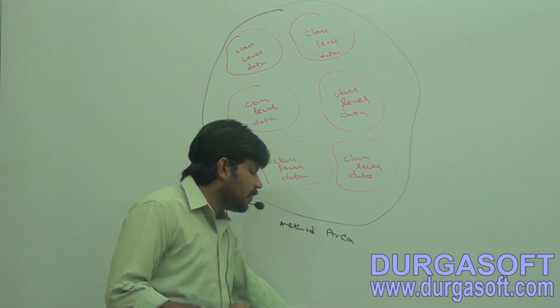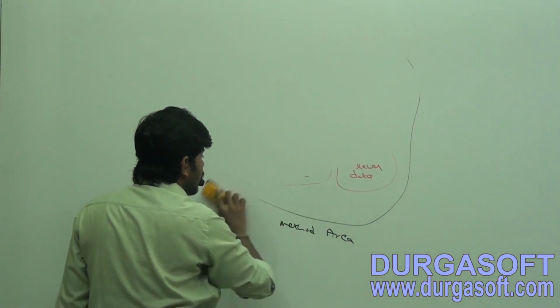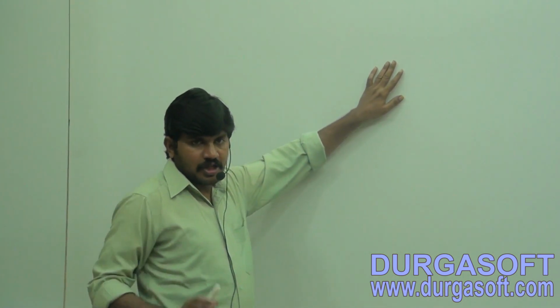Next, second one, heap area. Can you tell for every JVM how many heap areas are there? Do you know? Only one. And the heap area will also be created at the time of JVM startup. Whenever we start the JVM, the heap area will be created by default automatically.